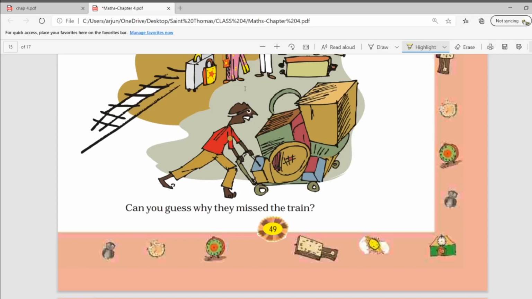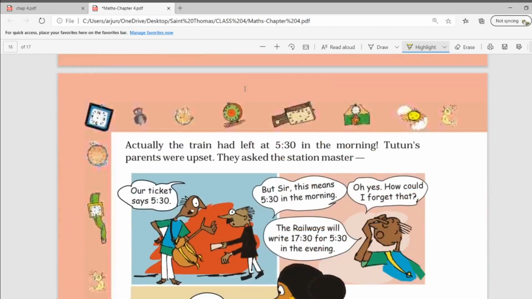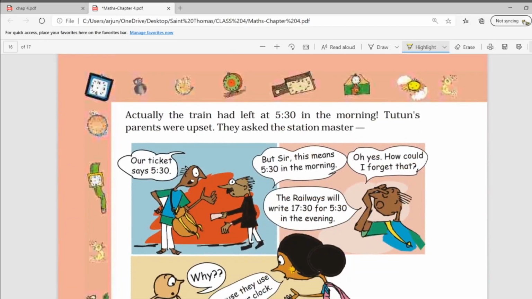Can you guess why they missed the train? Now let's see why they missed the train. Actually, the train had left at 5:30 in the morning.